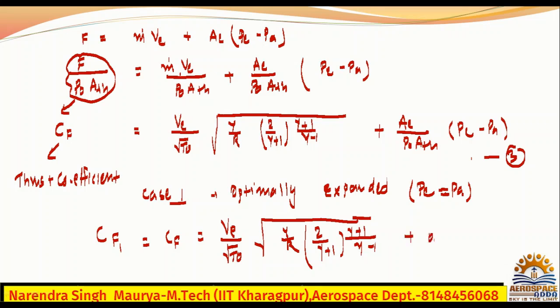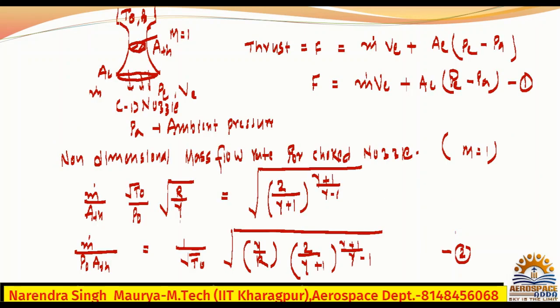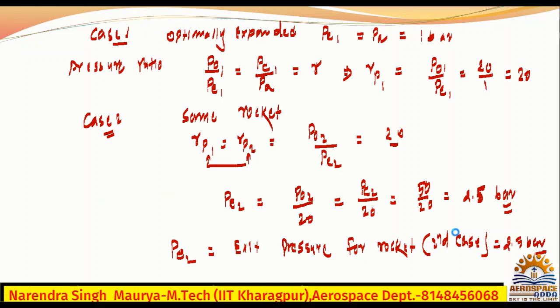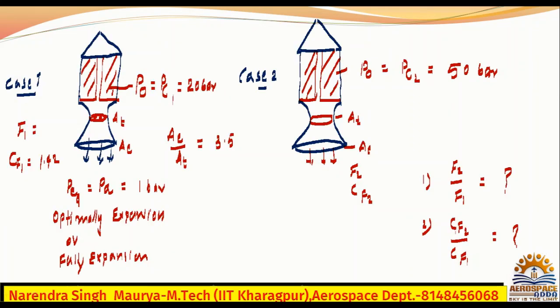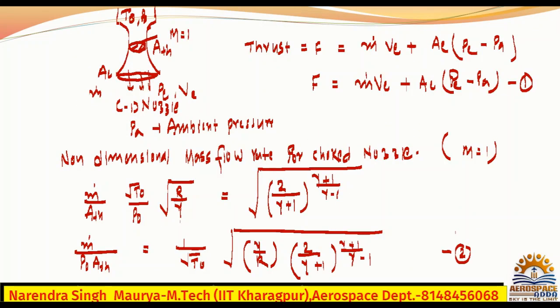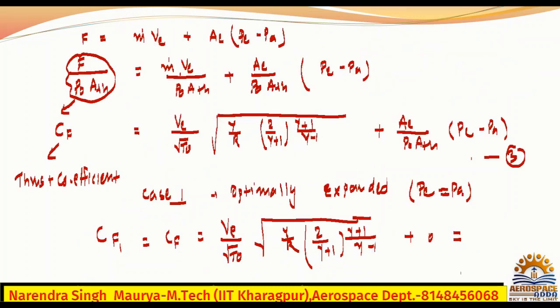Because PE is equal to PA, the second part will be 0. And this CF1, I think they have given to you also. What is the CF1 they have given? Check. 1.42. So this value they have given, 1.42.